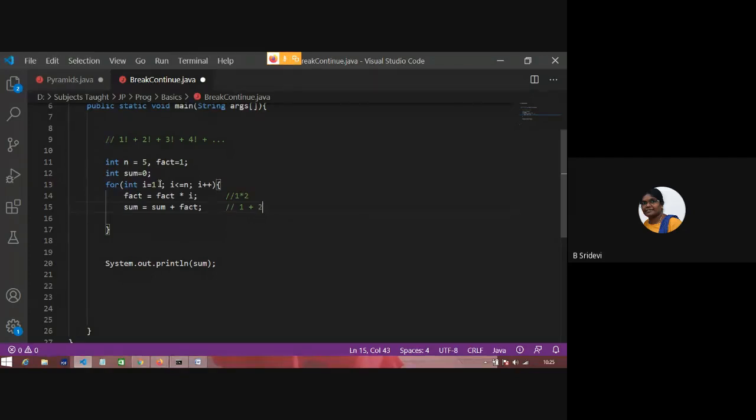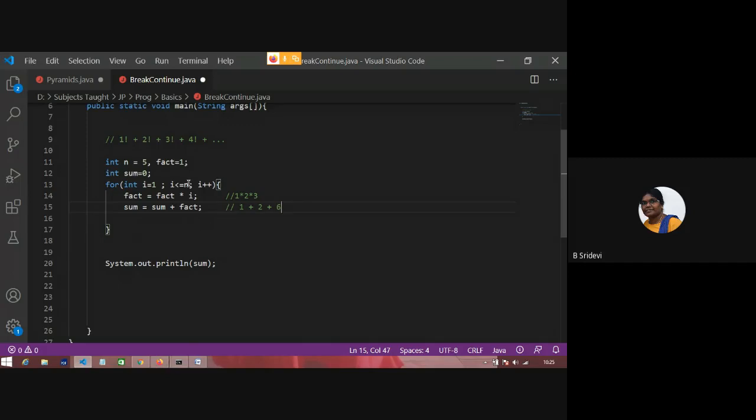You went here. i became 3. So already in fact there is 1 into 2. That you are multiplying with 3. 1 into 2 into 3. That is 6 is there in fact. That you are adding to the already sum. Already sum is 1 plus 2, that is 3. To this you are adding 6.